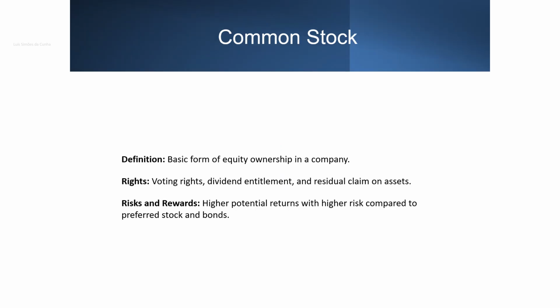Common stock is the basic form of equity ownership in a company. Common shareholders have voting rights, are entitled to dividends, and have a residual claim on the company's assets after debts and preferred stock are paid. While common stock offers higher potential returns, it also comes with higher risk compared to preferred stock and bonds.